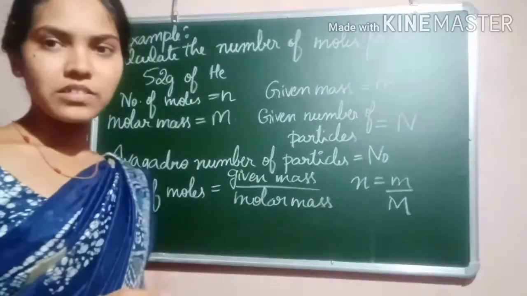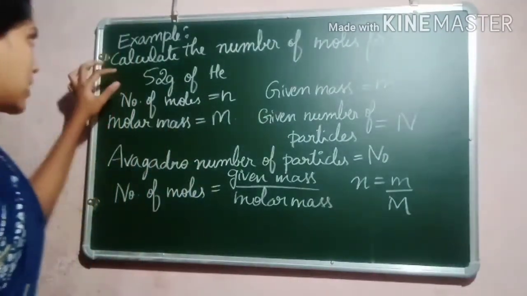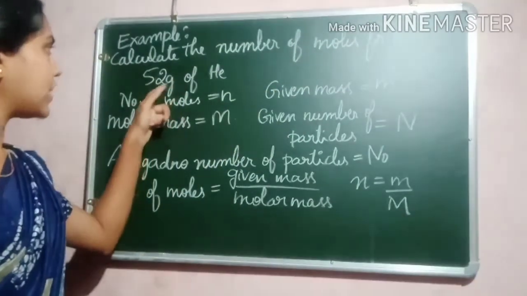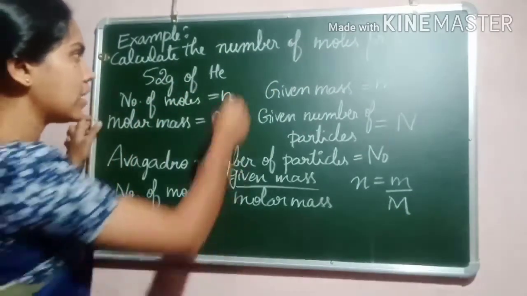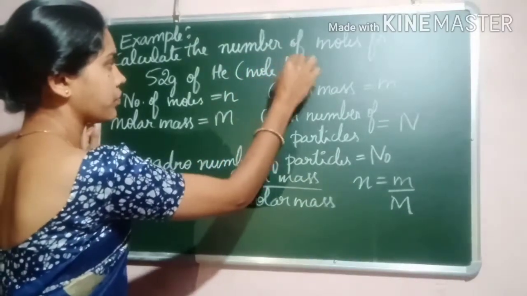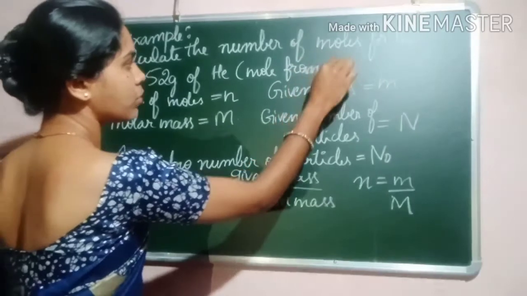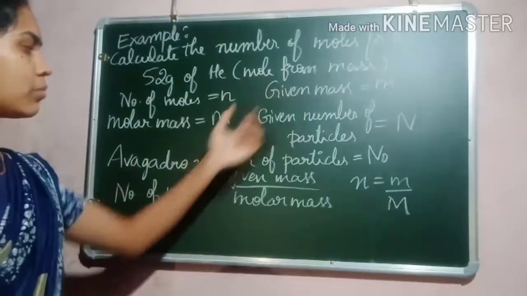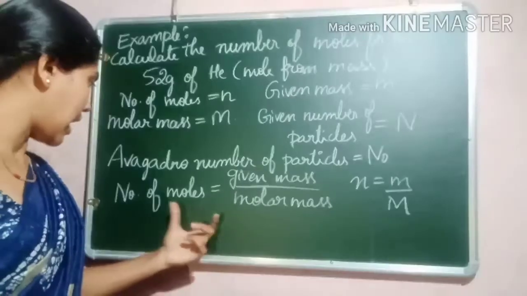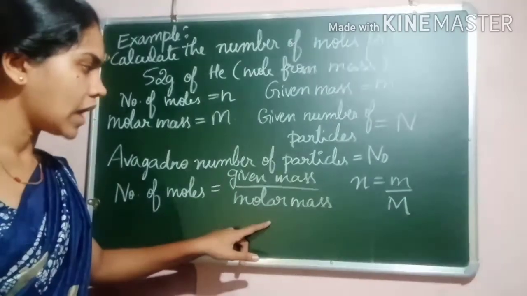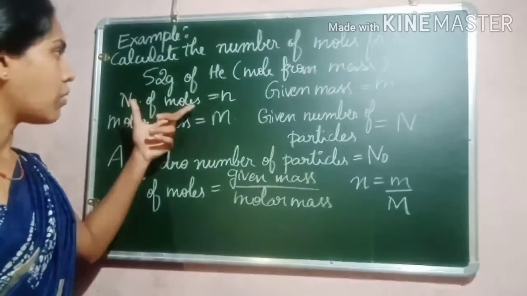Okay, now let us solve a few problems in this chapter. Calculate the number of moles for 52 gram of helium. Here you have to find the mole from mass. Whenever you find the mole from mass, you have to use this formula: number of moles is equal to given mass divided by molar mass. So what is given?